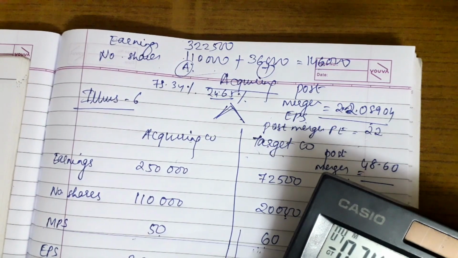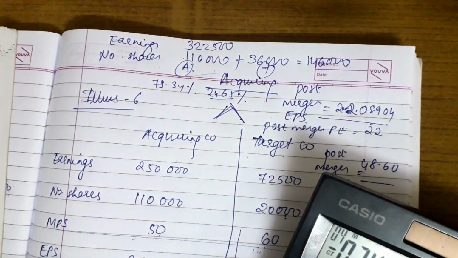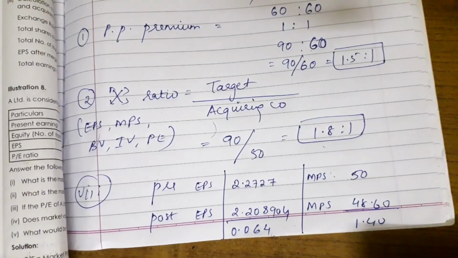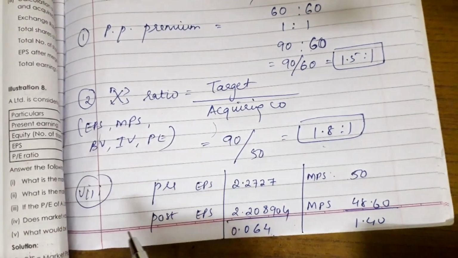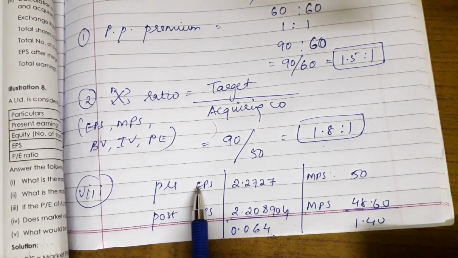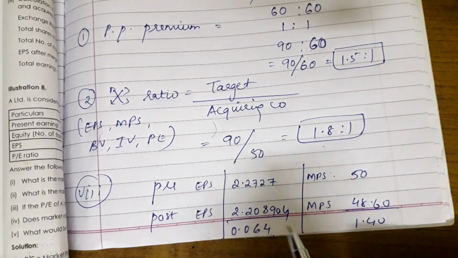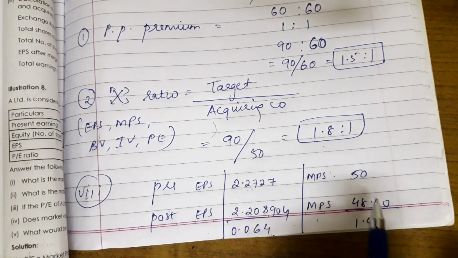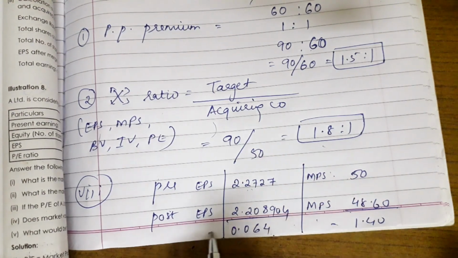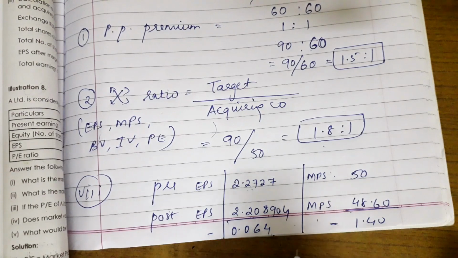So I think here we end this illustration number 6. They haven't further asked to comment on the results. So the results could be commented on as what was the pre-merger value and the post-merger value. Pre-merger EPS and post-merger EPS we have written, what we have calculated, and in the same way the MPS and post-merger MPS of the acquiring company have been stated. In that we could find that this has declined. There is a decline here also. So in both cases the condition is poor. There is a poor decision of acquisition. We can state that.